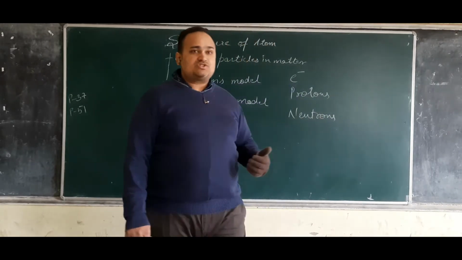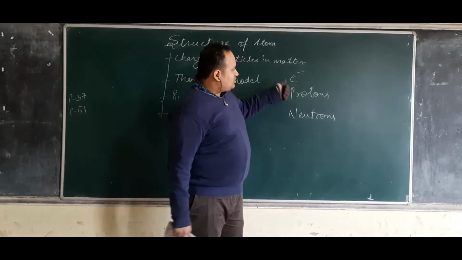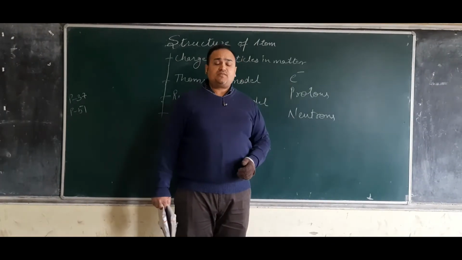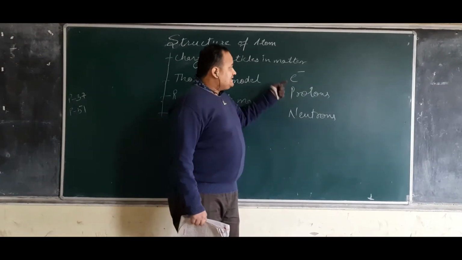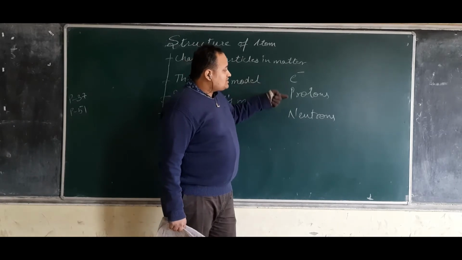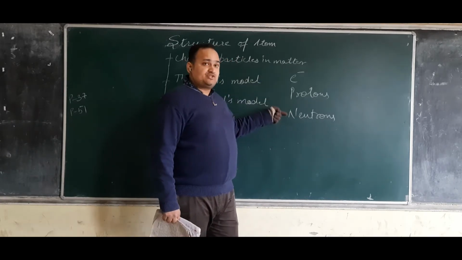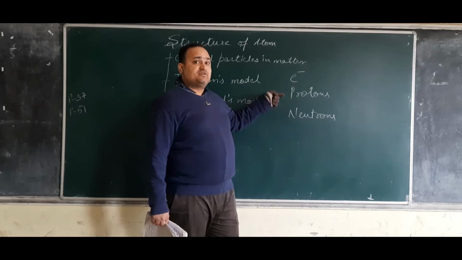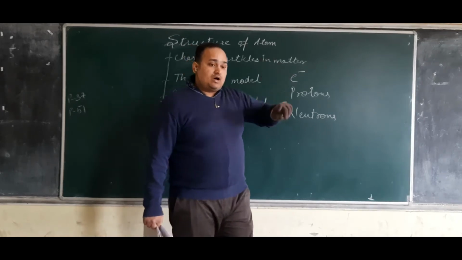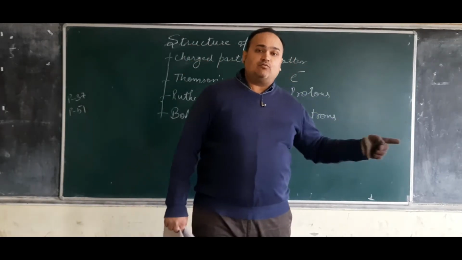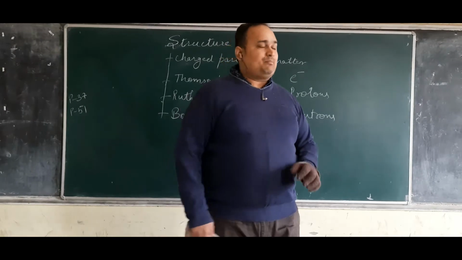But after the discovery of electrons, protons and neutrons, we came to the conclusion that these are the particles which decide how an atom will behave. For example,